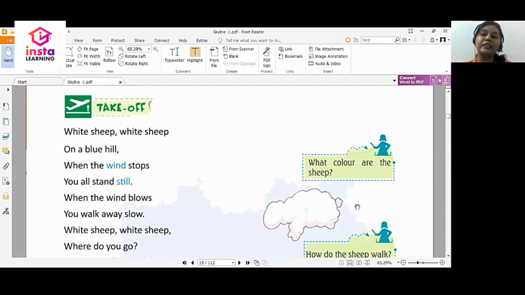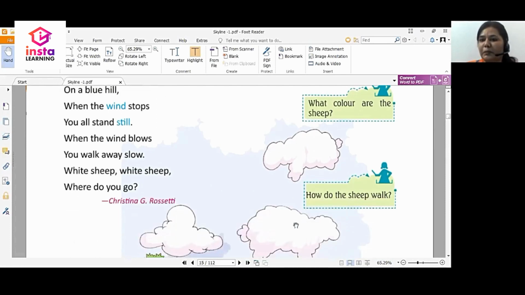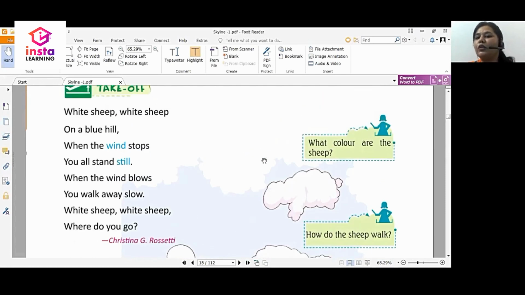So what is this white sheep exactly? Is there a white sheep in the sky? Tell me, is there actually a sheep in the sky? No, this is a shape that the clouds have formed, and this shape looks like small sheep. So the poetess is looking at the sky and she says, white sheep on a blue hill.